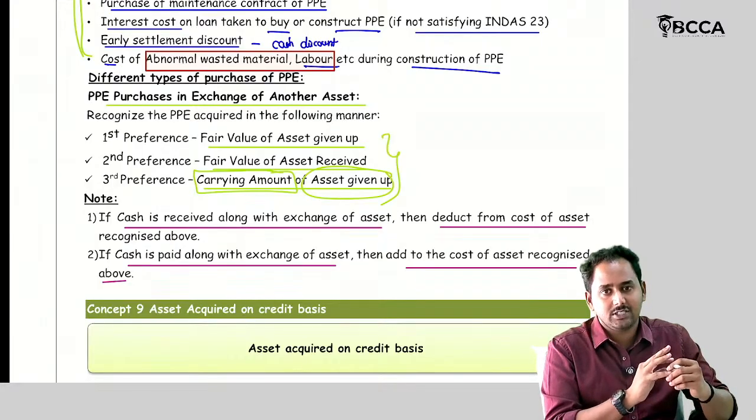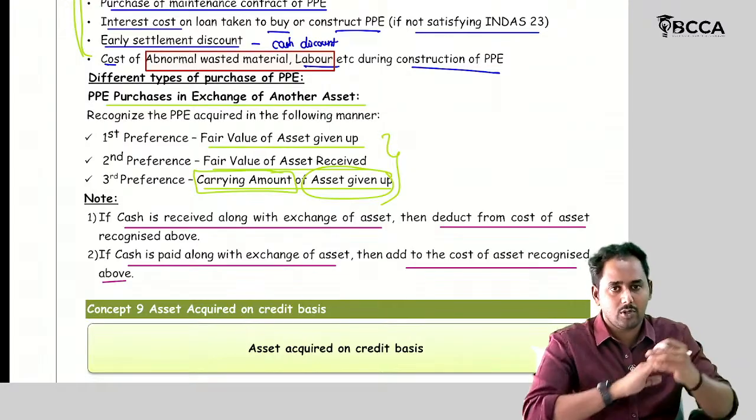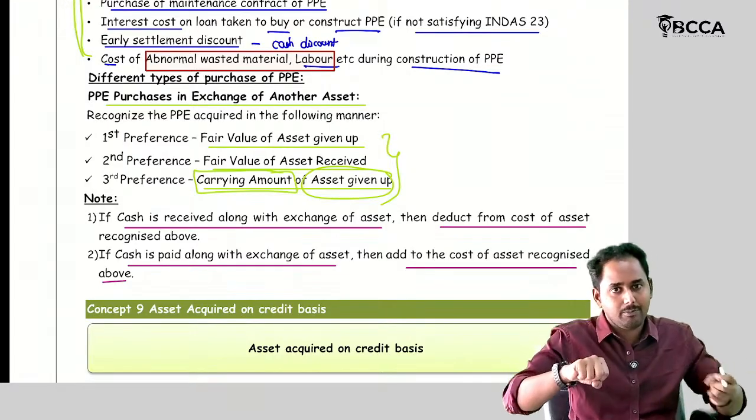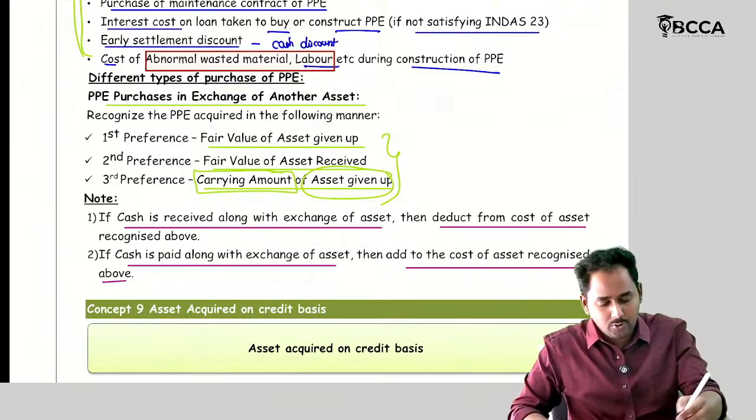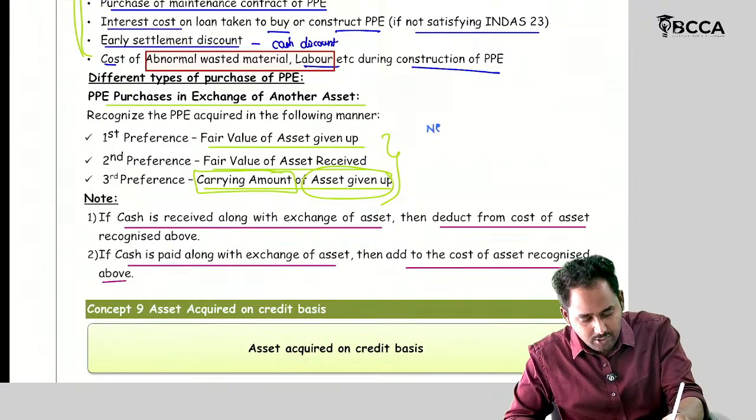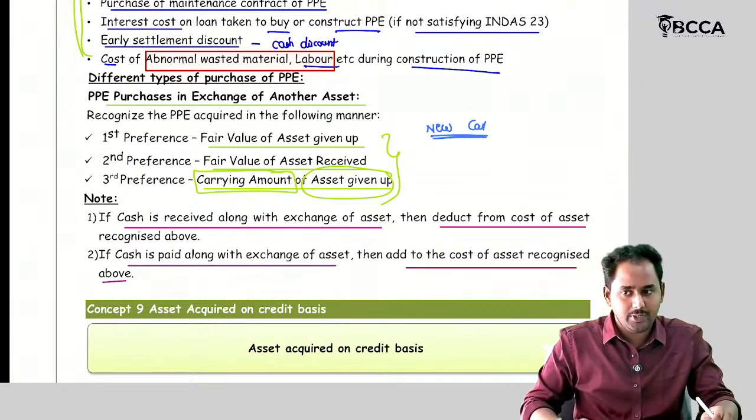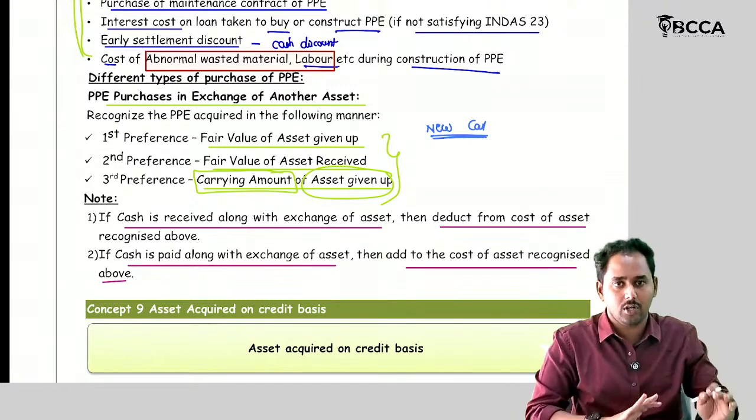But how did I purchase it? Not by giving the cash entirely. I have given my old car. So I acquired the new car by giving my own car. This new car should be recognized at which value? The new car should be recognized at the fair value of the old car.